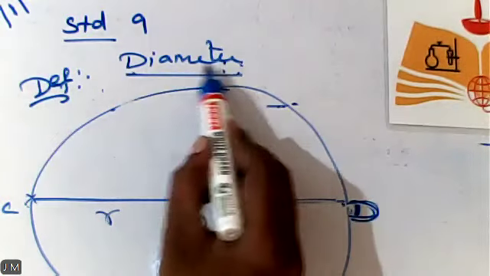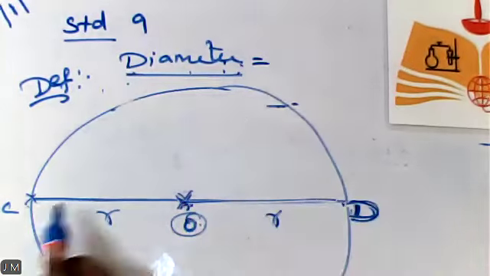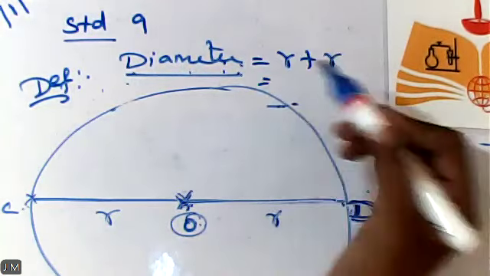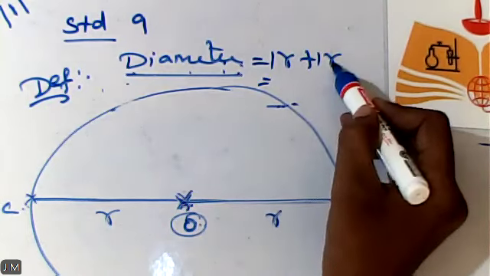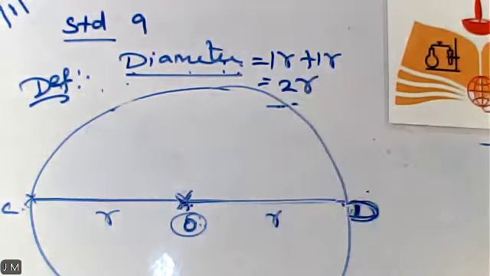So, shall we say diameter is nothing but how many times its radius, from C to D? R plus R. Can you tell me what R plus R is? 1R plus 1R. Can you add these two things? The coefficients are the same, no? So R plus R is nothing but 2R. Okay? Next.